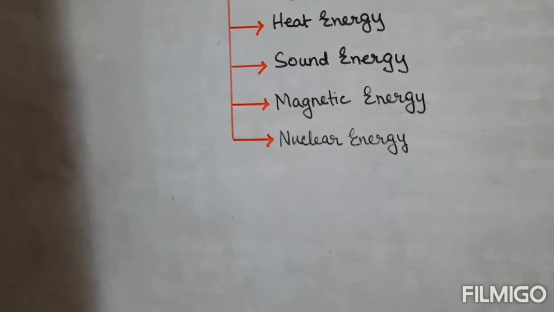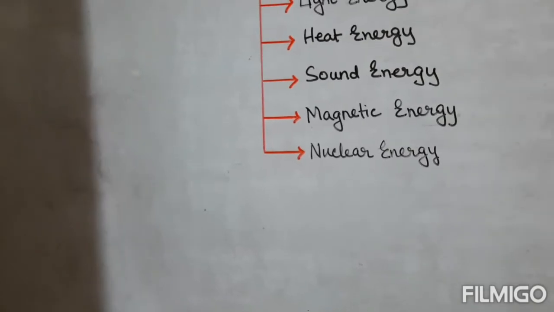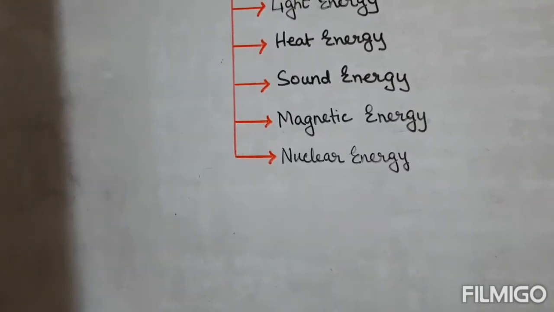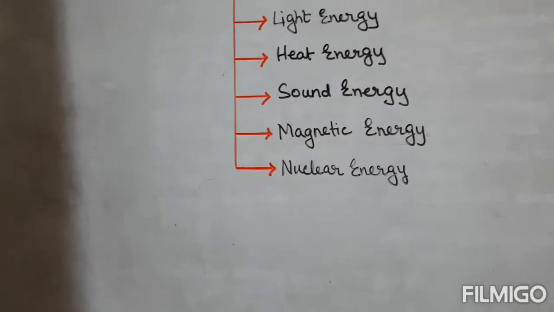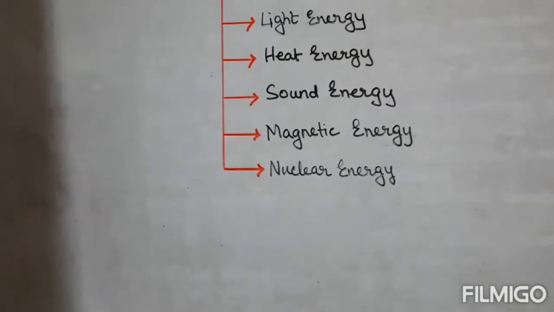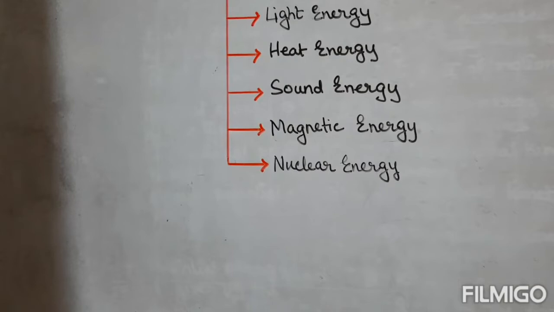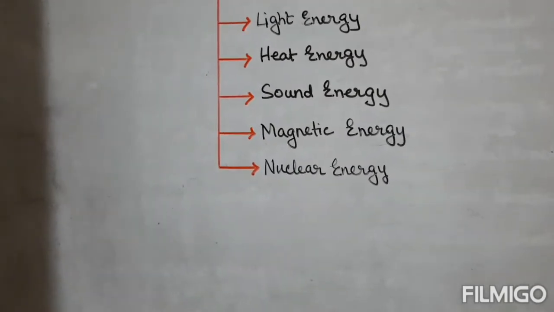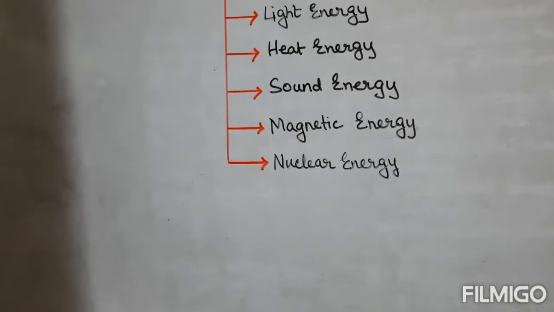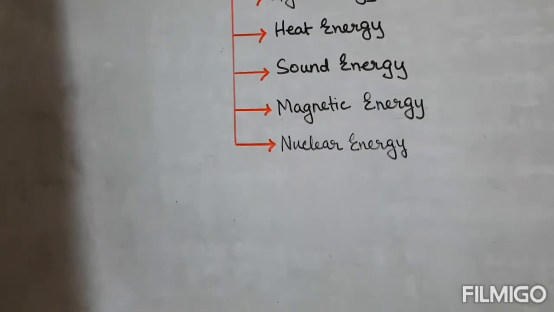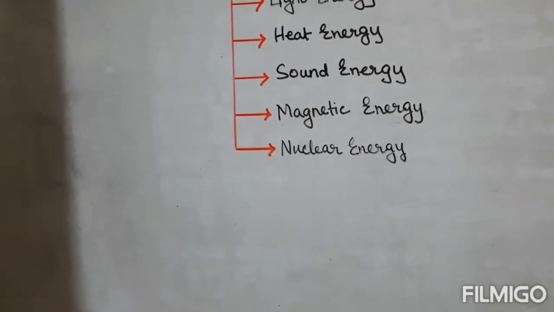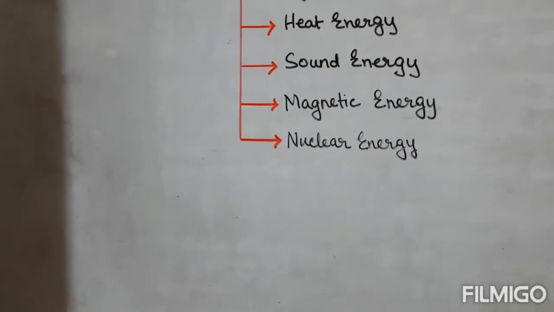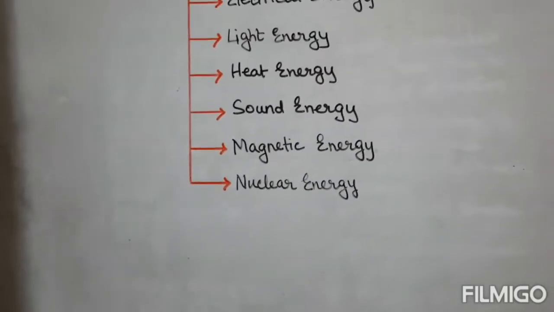Last type of energy we are going to learn is the nuclear energy. Nuclear energy is present in the nucleus of an atom. When two atoms split, or when they combine, a large amount of energy is released in the form of heat radiation. This energy is the nuclear energy. In nuclear plants, nuclear energy is used to generate electricity.